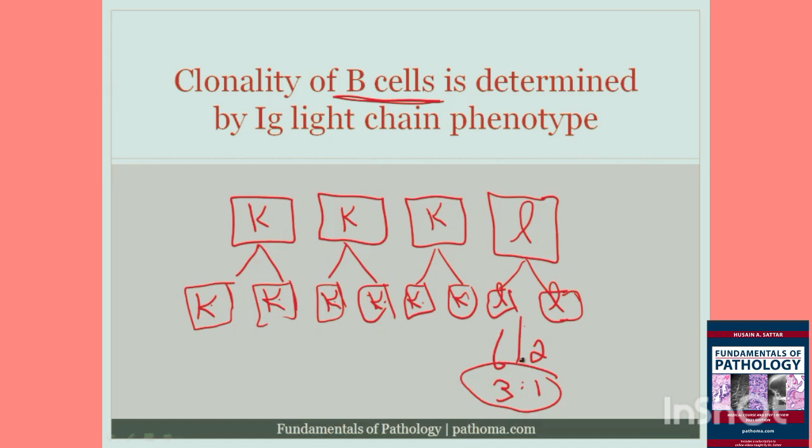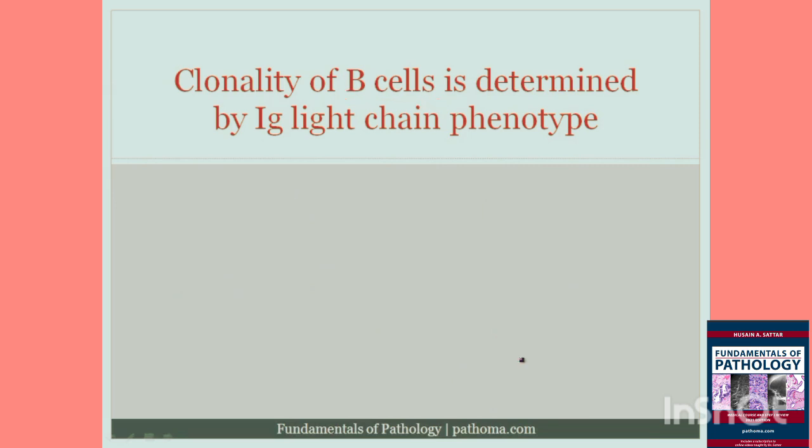And again, that's because the proliferation in hyperplasia is polyclonal. And so one of the key features of a polyclonal proliferation is that the kappa to lambda ratio of immunoglobulin light chain would remain 3:1. Now let's take the other extreme, and I'm going to go ahead and erase this. Let's take another extreme where a patient has a lymph node, and the lymph node is basically 3 kappas, as we've already explained, a normal ratio is 3:1, and 1 lambda.